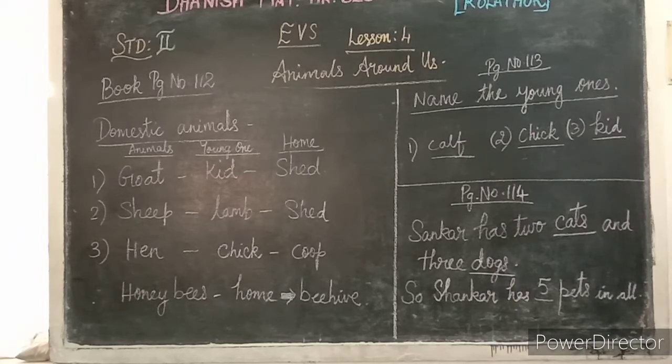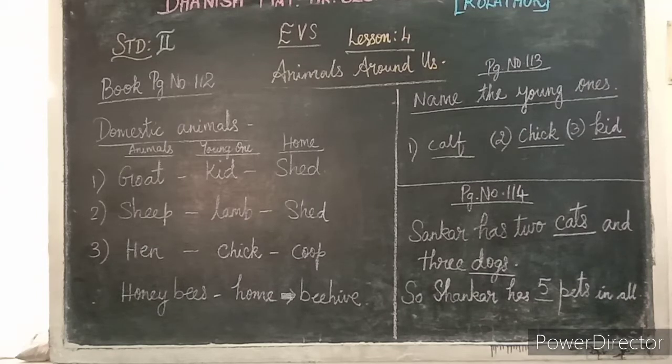Okay. See your book. Lions and tigers live in the forest. You all know that, children. Right? Tigers and lions, they live in the forest. Very good. So their young ones are called as cubs. The tiger home is called as lair. Tigers have black stripes on their body. Some tigers are white in color. You can refer your book page number 115.